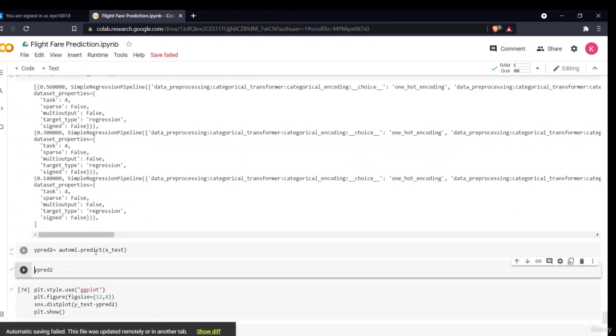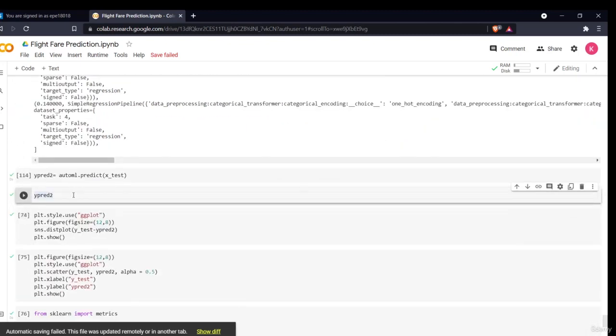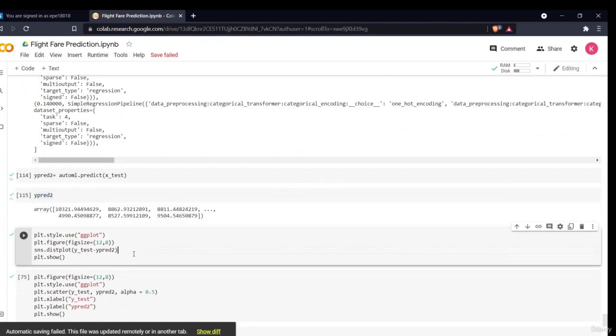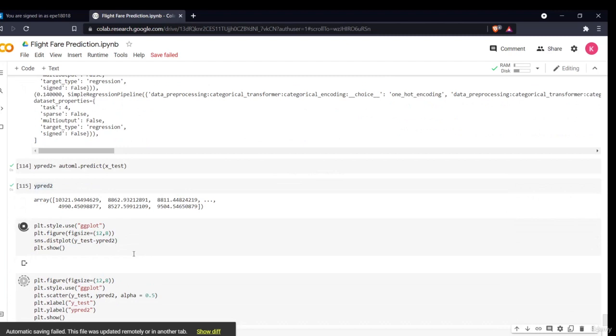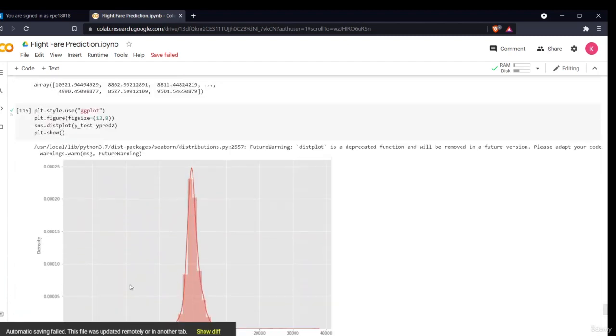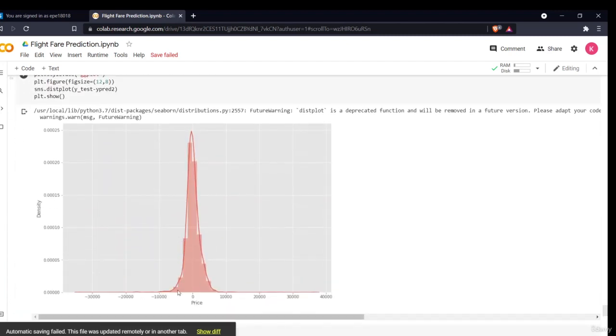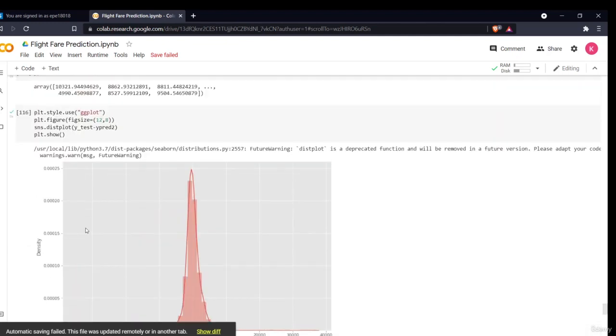See, I have predicted with my model. These are my results. Now I'll simply use the same distribution plot again and the scatter plot which I used above to see the accuracy. See, this is my distribution plot, and most of the values lie in my zero region, which means that my model predicted most of the values right. Why zero? Because I am seeing a distribution plot of y test minus y prediction. So the less the difference, the more correct my values are.